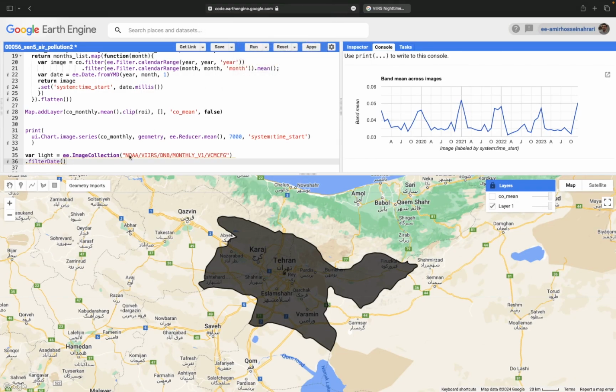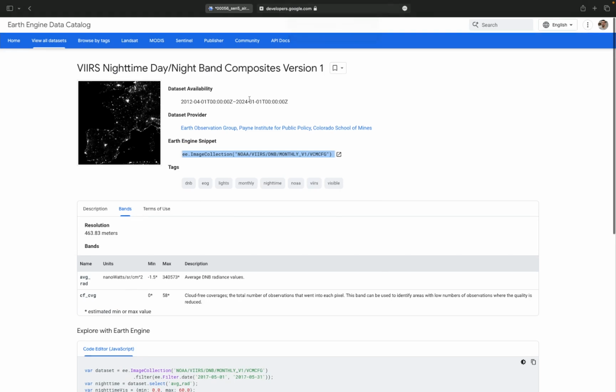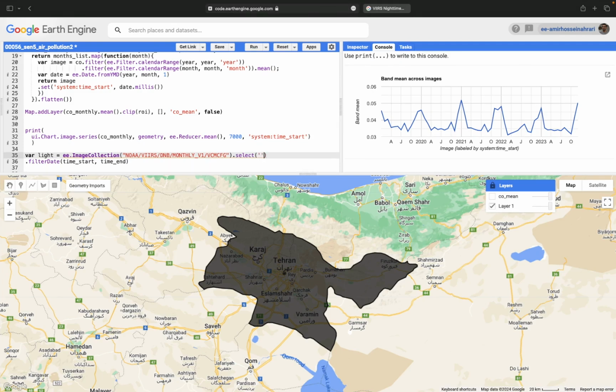No need to do temporal conversion because it already includes the monthly data. Filter date equals time start and time end. And what about the target band? The target band is the average radiance. Copy the name and paste it here.